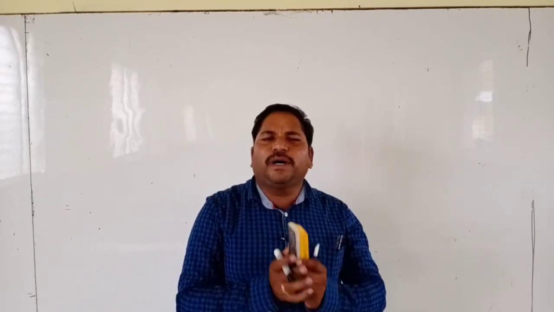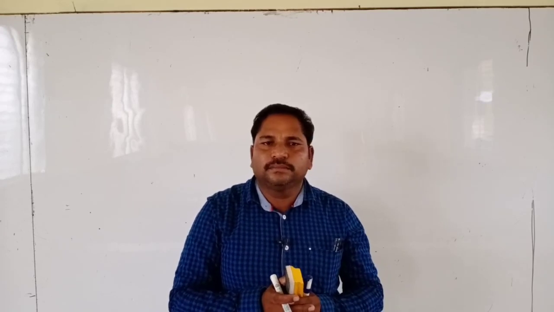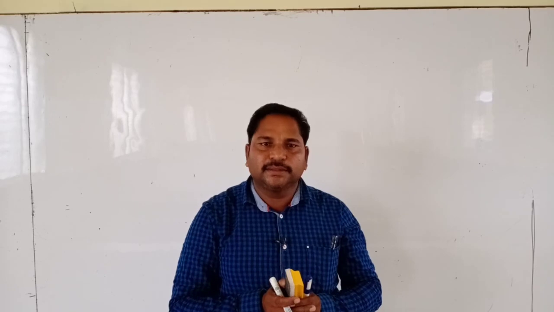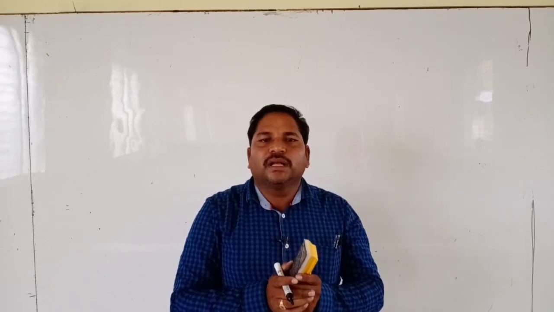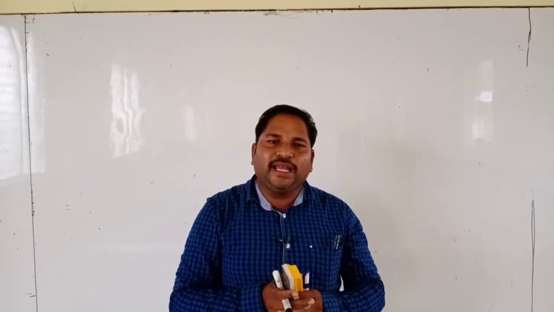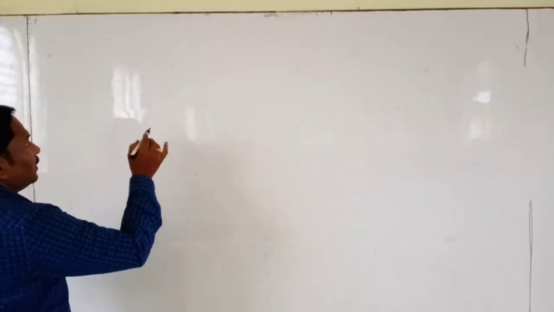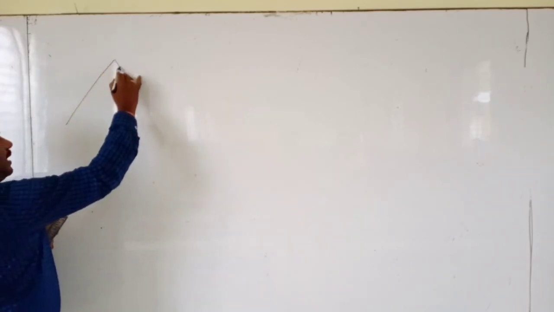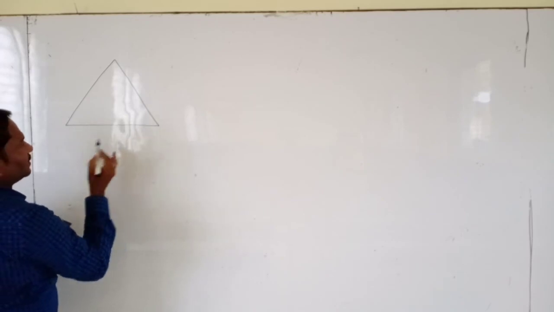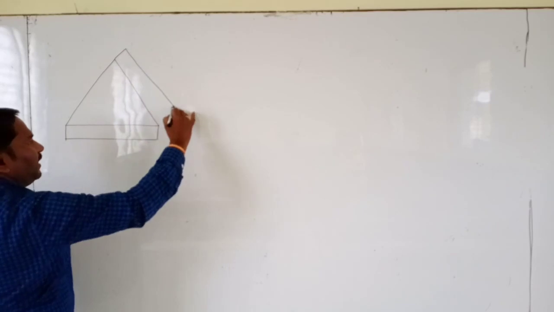Consider three identical bar magnets placed along the three sides of an equilateral triangle. Then what is the resultant magnetic moment? This we are going to find.